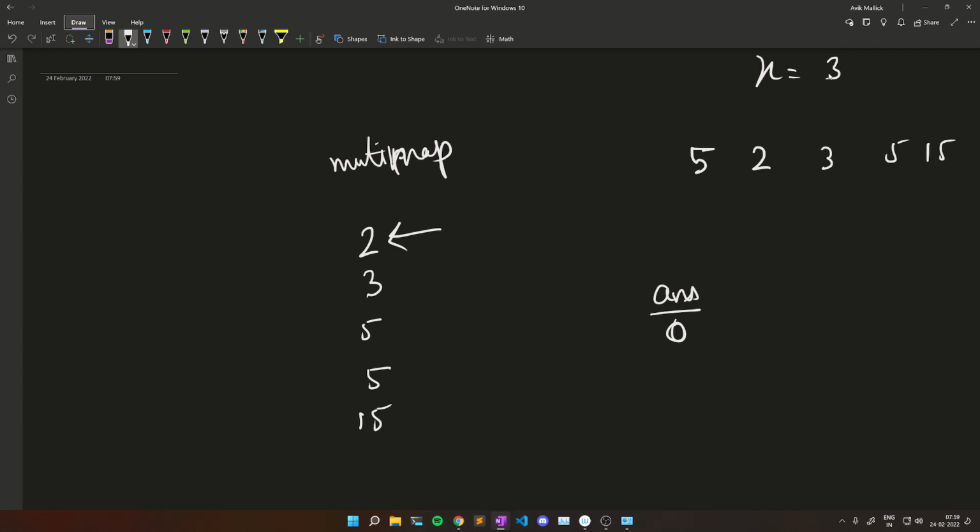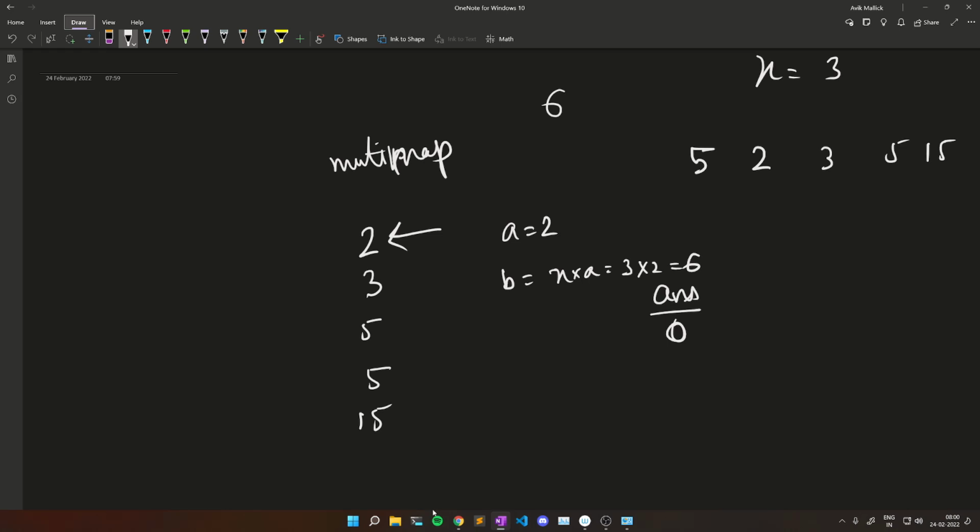Now the number I need is 6, right? Because currently I have A equal to 2. Now B is X into A, which is 3 into 2, which is 6. Now I will check if 6 exists in my multimap or not.